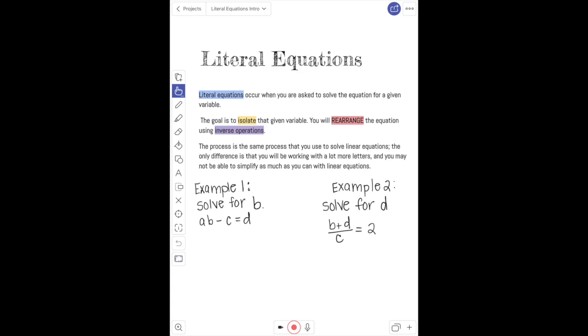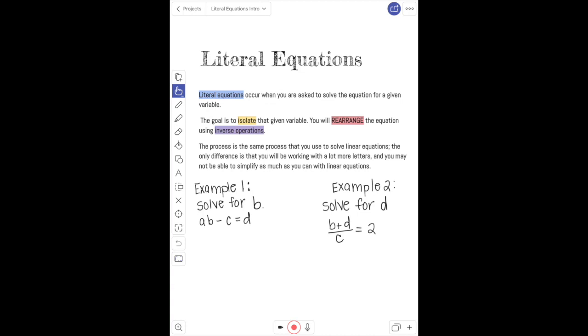So we're still going to use the same process. We're still going to isolate that variable or get that variable by itself, but we're going to rearrange the other parts using those same inverse operations. So again, if we have addition, we're going to do subtraction. If we have subtraction, we're going to do addition. If we have multiplication, we're going to do a division. If we have division, we're going to do multiplication.